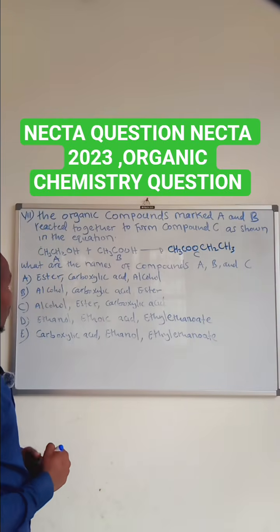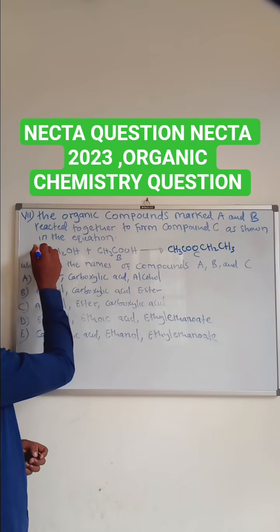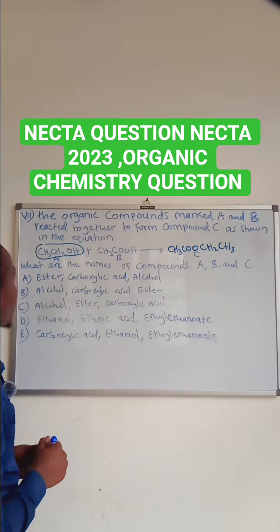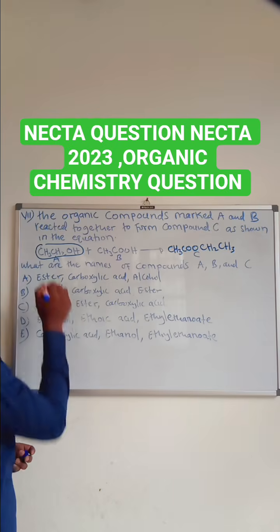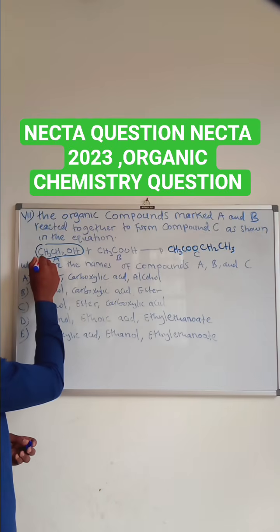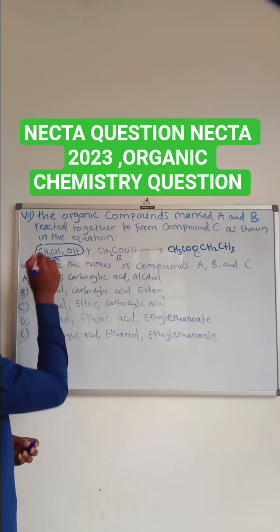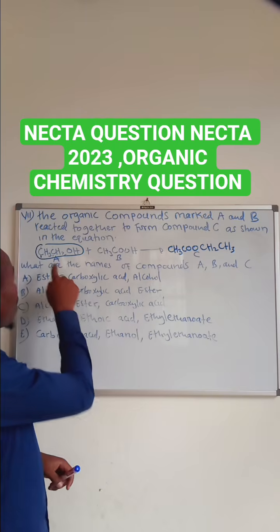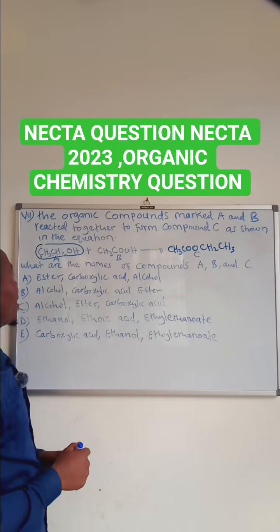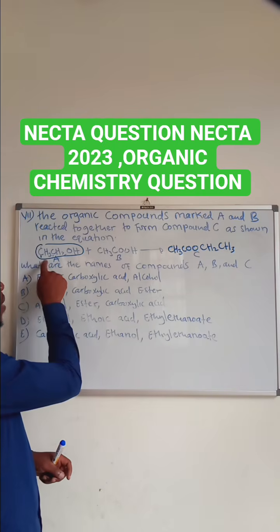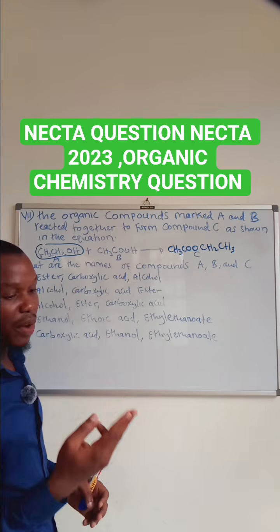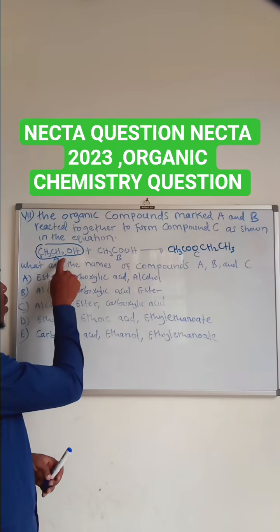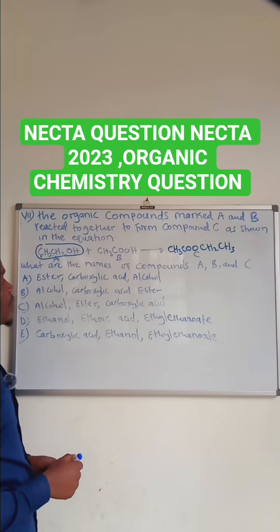Compound A, this is from alcohol. How to name this compound? You have to start with this part with carbon. We have carbon 1, 2. If we have two carbons, this will be ethanol. If we have 3 carbons, it will be propanol. So for 2 carbons it will be ethanol. So compound A, this is ethanol.